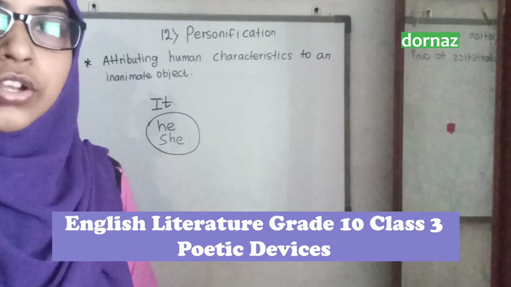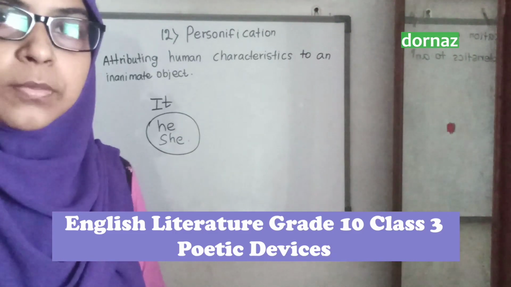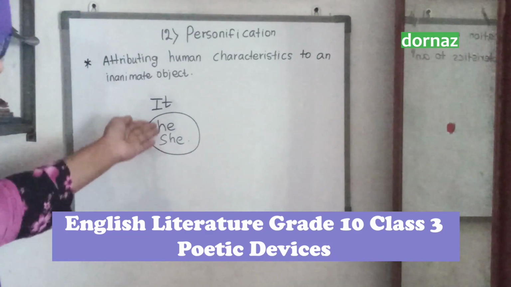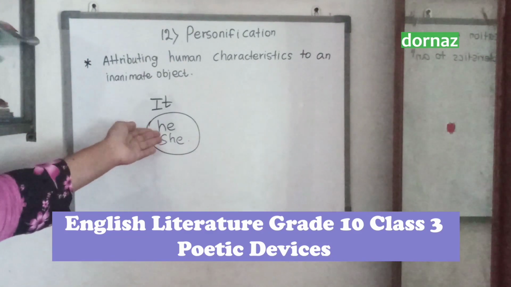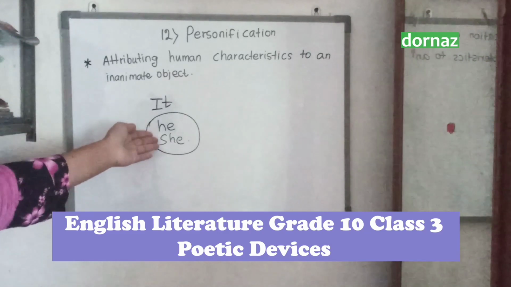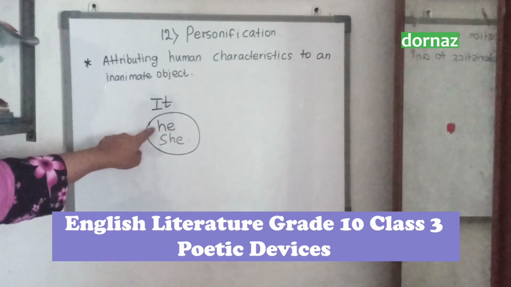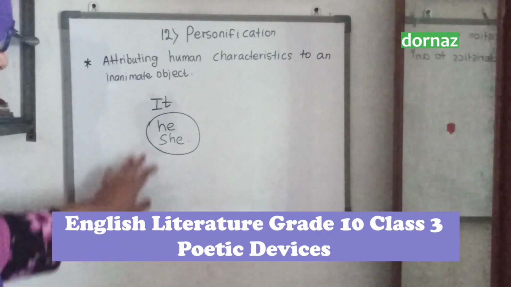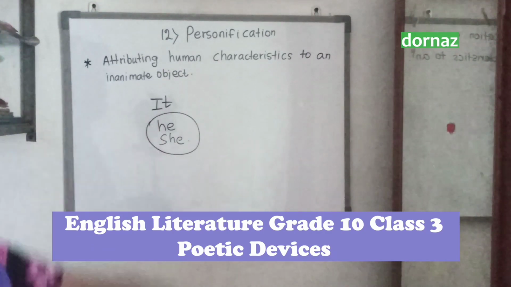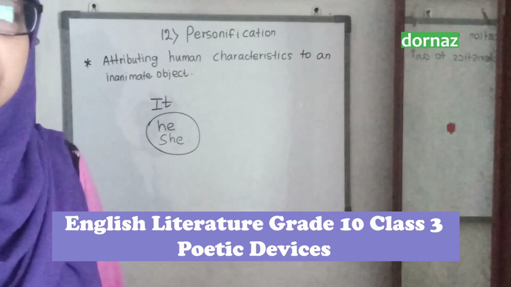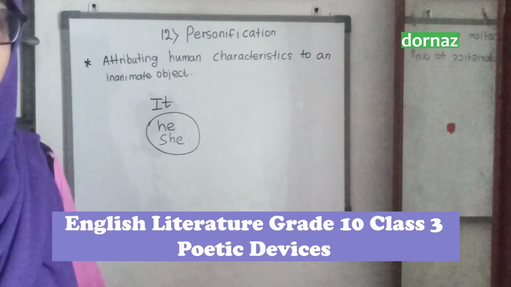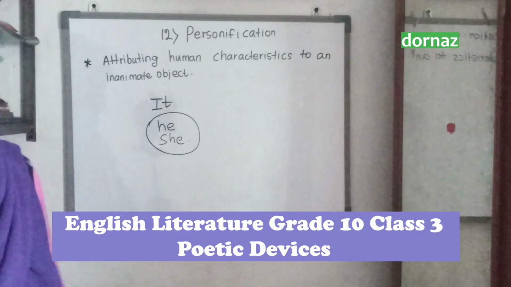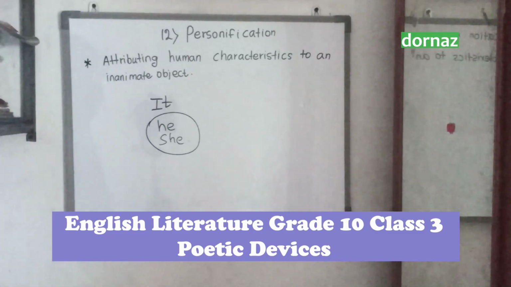But we mention those objects by referring to the subjects he and she. These two subjects refer to humans. We only use these two subjects to mention humans. So we apply human traits to those inanimate objects. This is what is called personification.